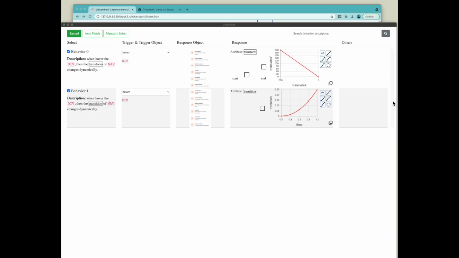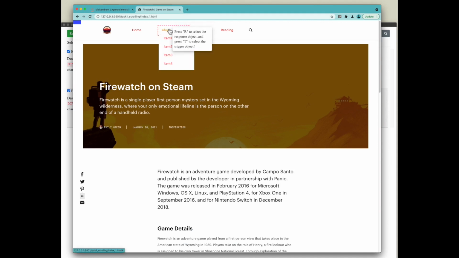To adapt these behaviors to the target website, I can choose to either manually select the target elements or to auto-match them, which lets the system find similar elements on the target website. To use manual select, I go to the target website. Following the instructions, I select the trigger and response elements. After this, the system will add buttons to allow users to reselect the elements and to turn these behaviors on and off for easy comparison.